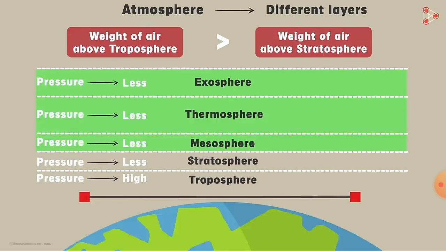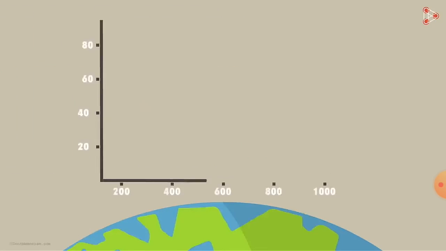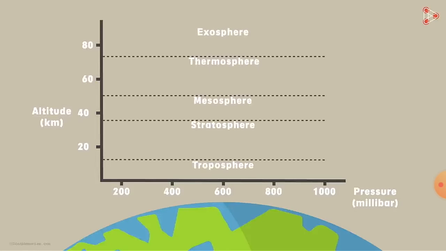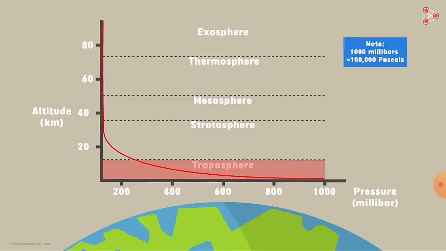Now if we consider these two points in different directions, we see that pressure is the same at all points. Now see the graph here. If we draw a graph of pressure in millibar against altitude in kilometer, then we see the troposphere has much more pressure than the other spheres.